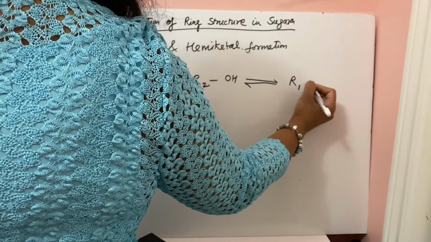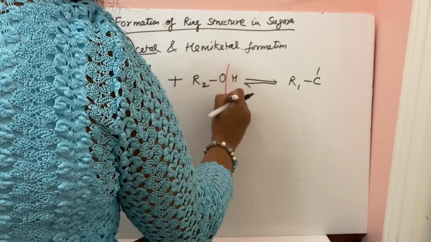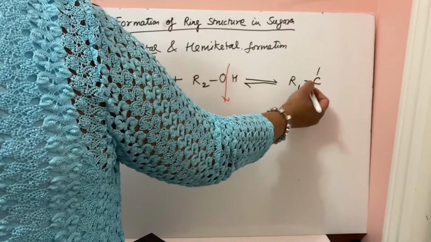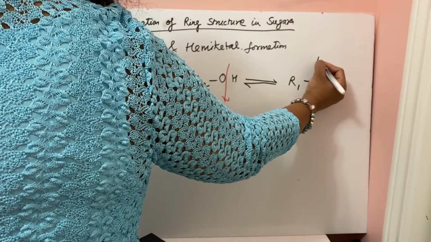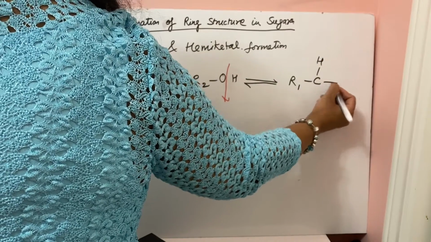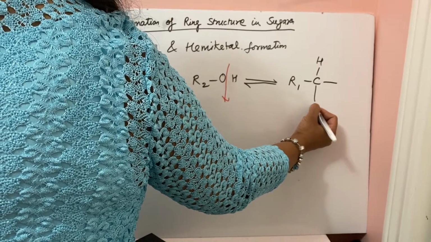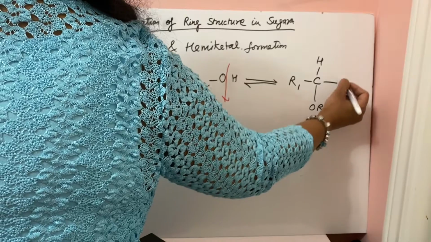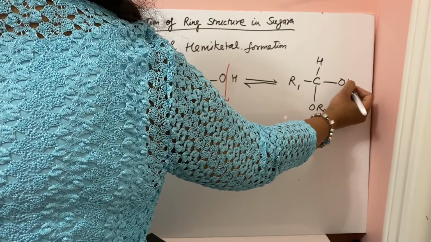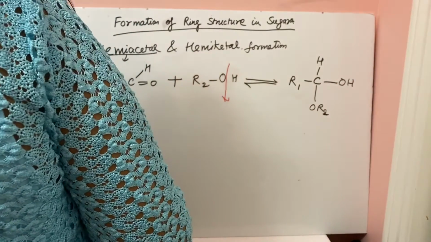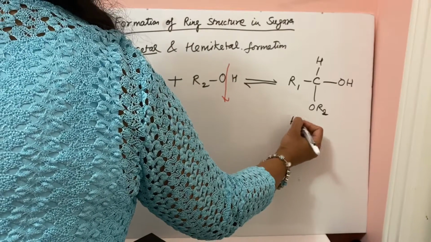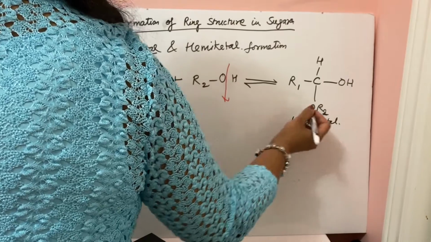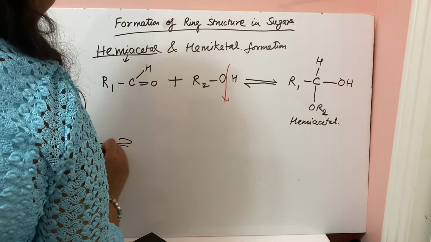This R1C breaks from here, R1CH, OR2, and this is OH. This is known as hemiacetal, and this can be converted into acetal.